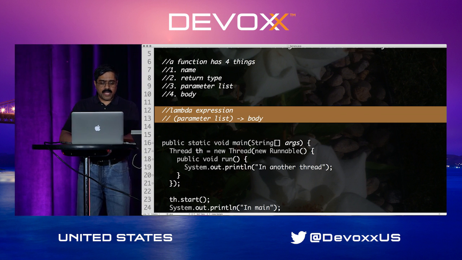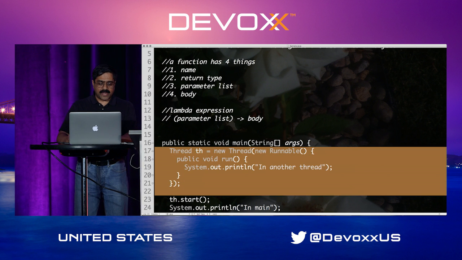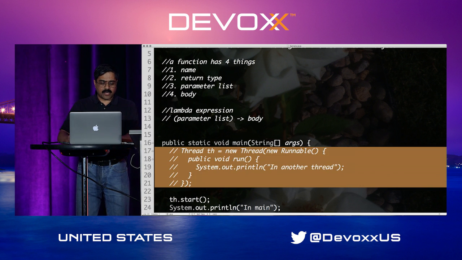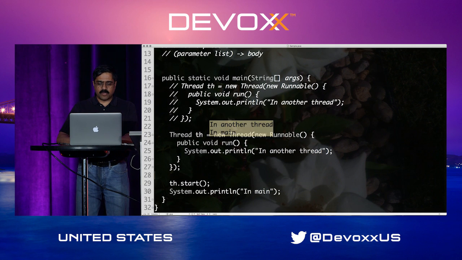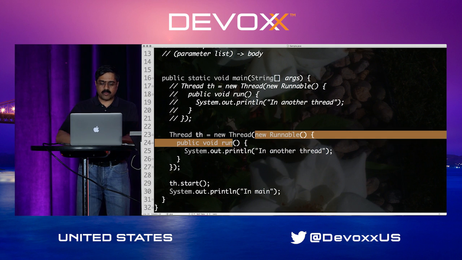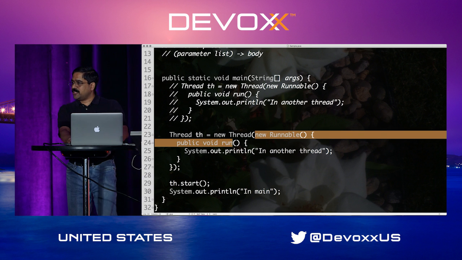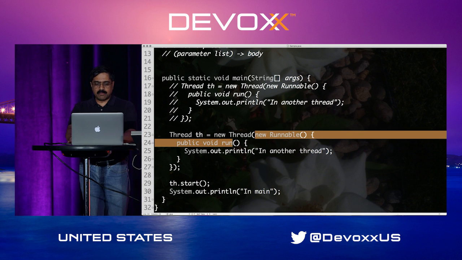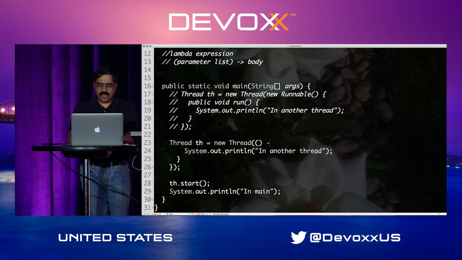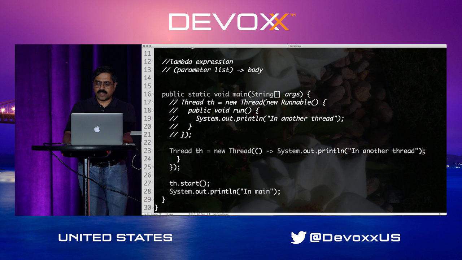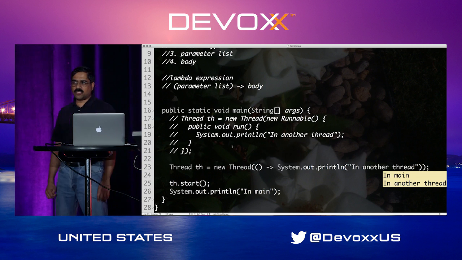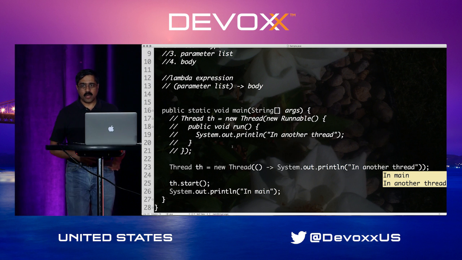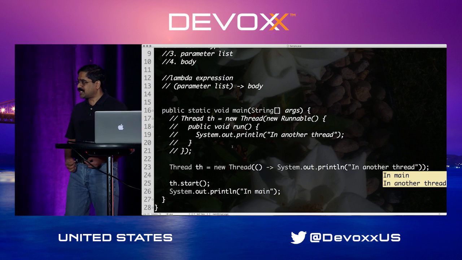So what I'm going to do here is take this example right here that worked a minute ago, but I'm going to go ahead and rewrite it this time. But this time, I'm going to remove all the ceremony around it. Notice that's pure noise that I've highlighted. So I remove that noise, put a little arrow right there, and then I'm going to remove the remaining noise from here.